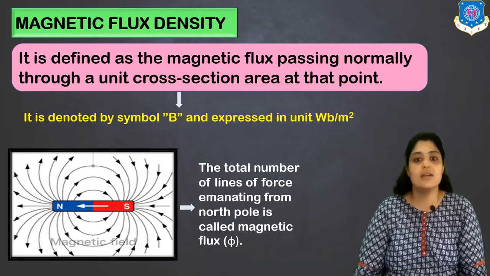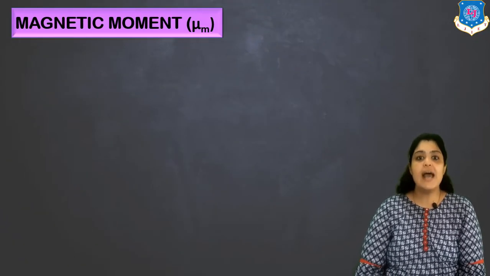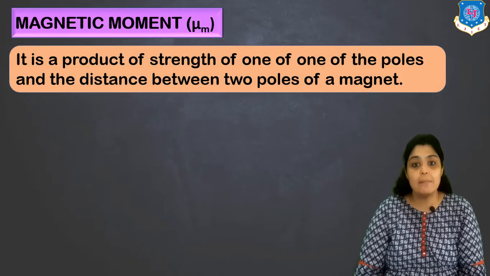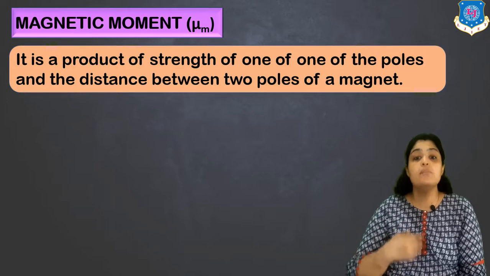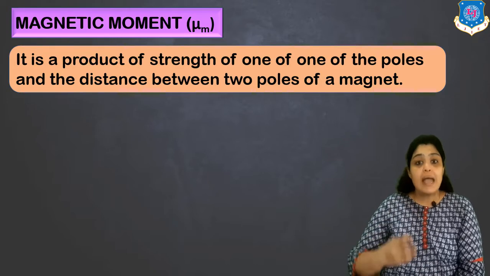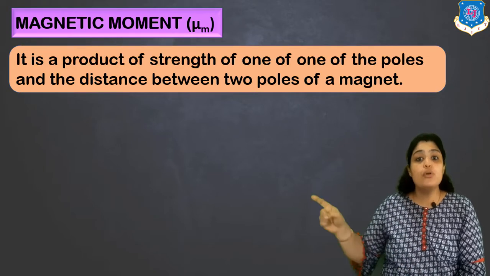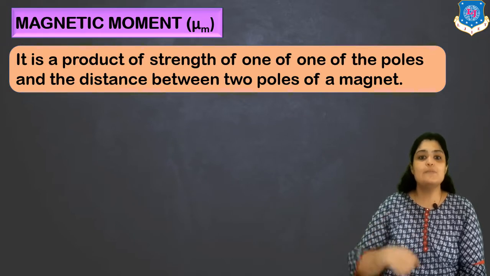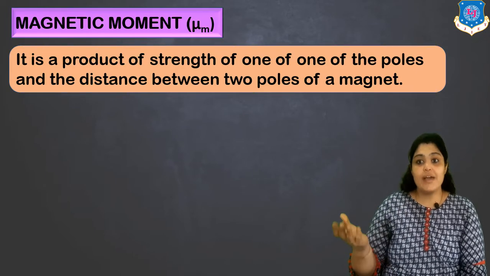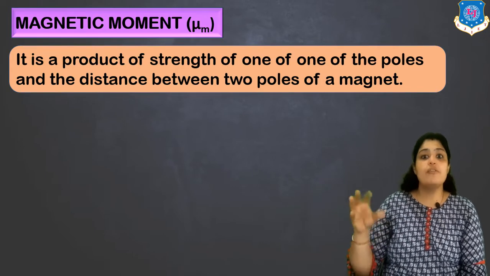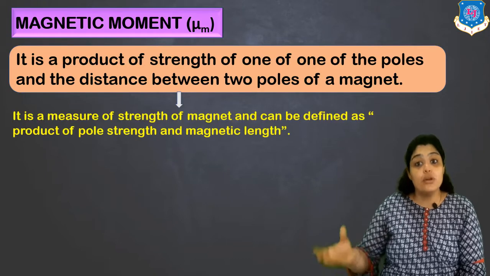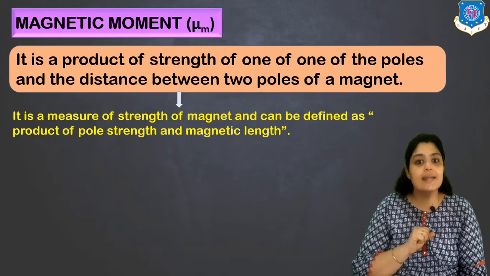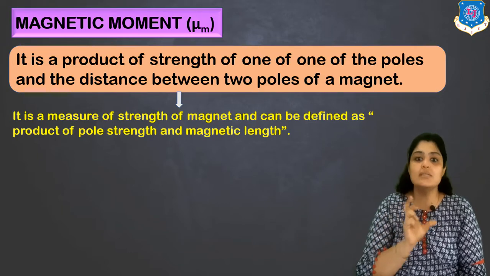Moving ahead, we have a term called magnetic moment, which is denoted by mu m. Let's have a look at what magnetic moment is. Magnetic moment is defined as the product of strength of one of the poles and the distance between the two poles of a magnet. If I am saying strength of one of the poles, it's nothing but product of pole strength and magnetic length, because distance between the two poles is magnetic length.